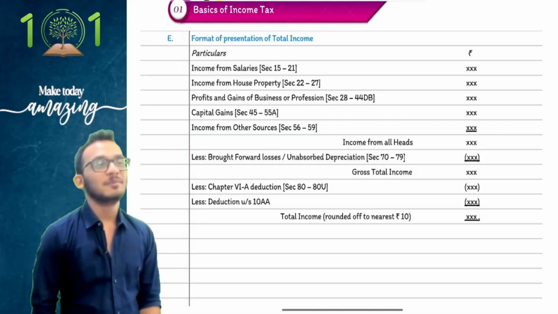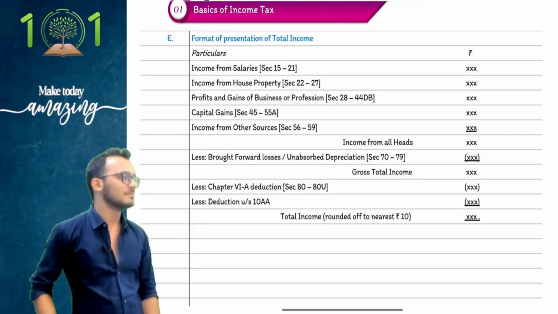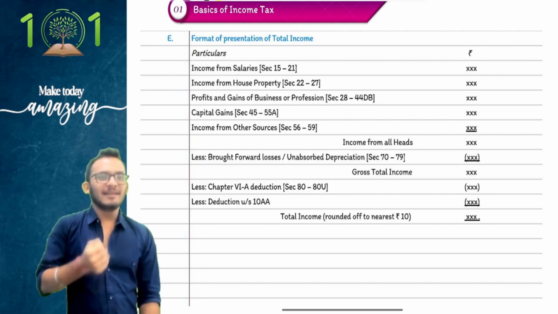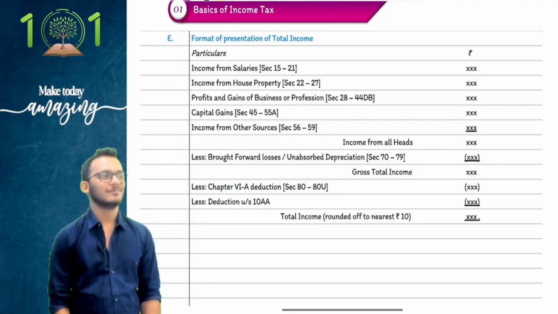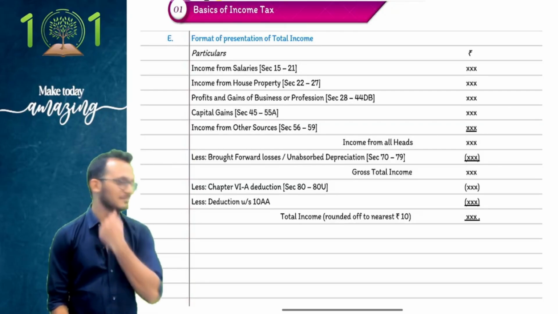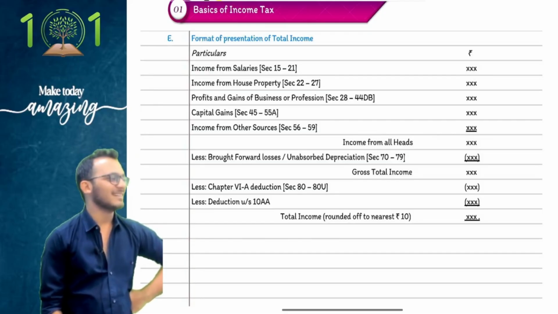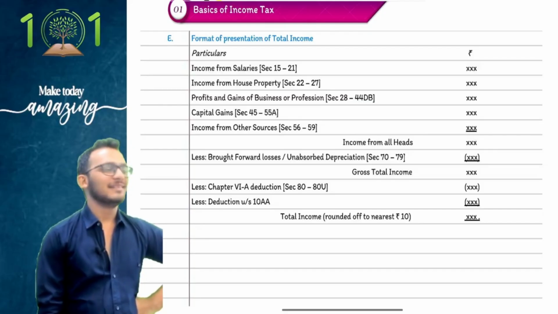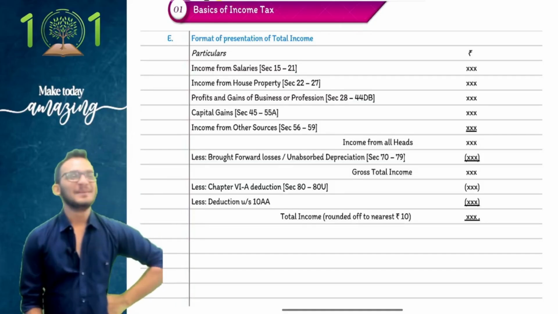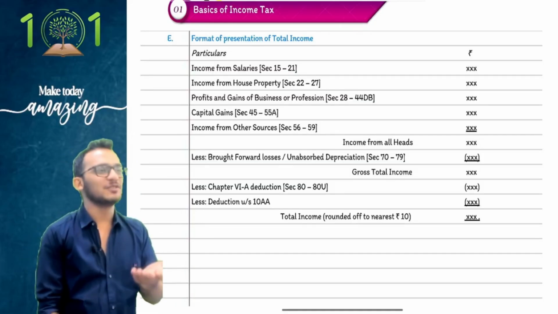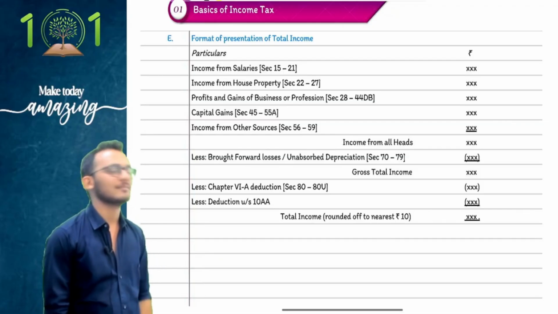Clear? People, I am receiving interest on capital as a partner from a partnership firm. I gave capital to the firm. Firm is giving me interest. Taxable under PGBP. People, when the salary is getting taxed under PGBP, interest is also the same thing. I invested with the same intention of making business.